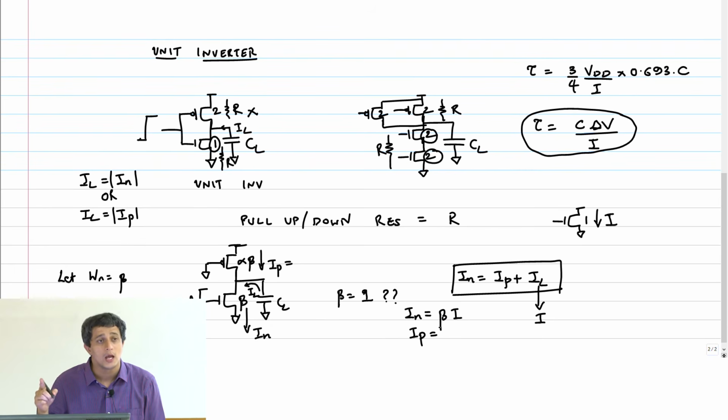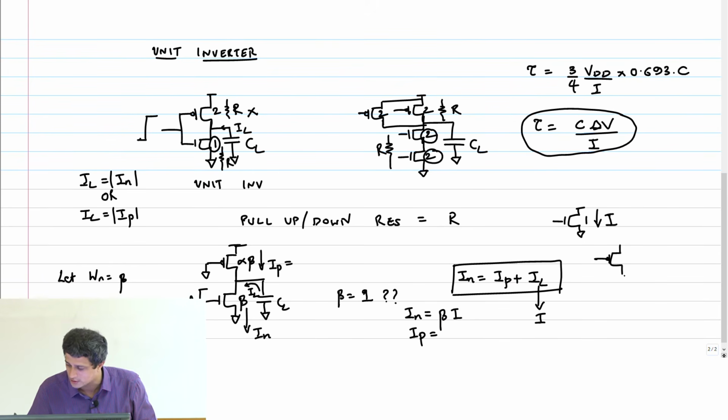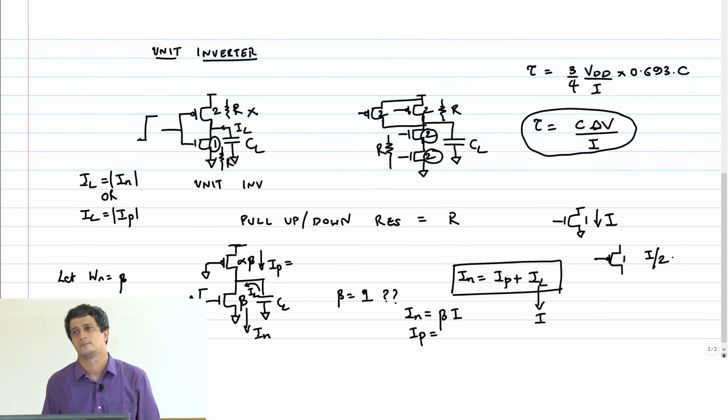Alpha beta I by 2. The PMOS current gets scaled by mobility always. Cannot forget this. If this gives me I, then a PMOS transistor with the same width will give me I by 2, because mobility is half. So IP is alpha beta by 2 into I.